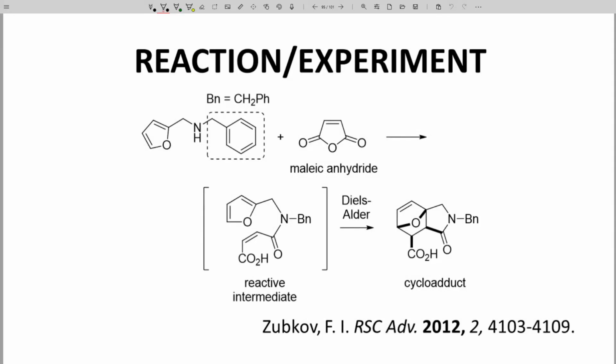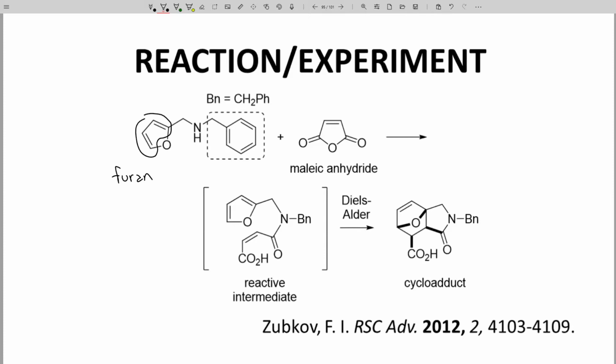Here is our reaction for the experiment featured in this video. The diene is on the left, and our diene is hidden in the 5-membered ring, which is called a furan. A furan is an aromatic ring, and that means it's pretty stable. Furans are slow to react in a Diels-Alder cycloaddition, but we have a way of making it want to react.